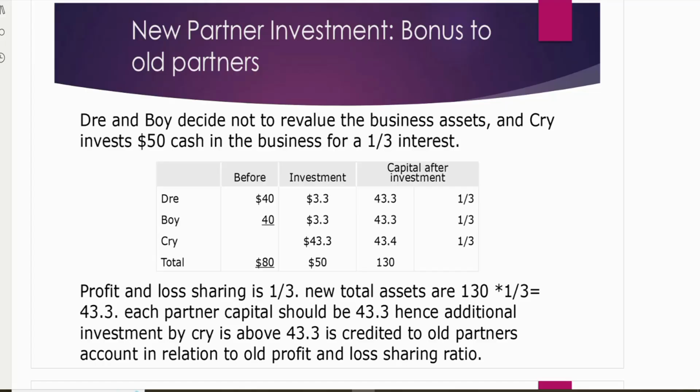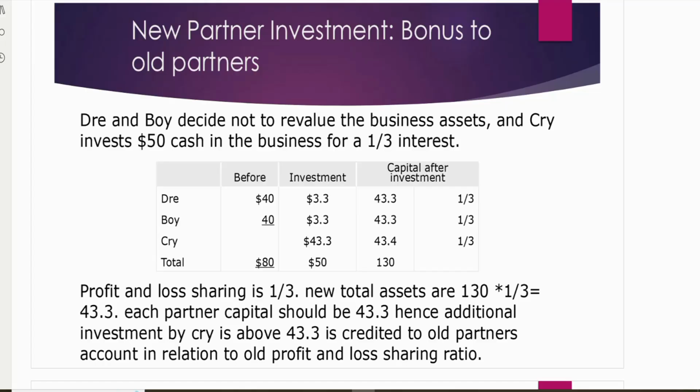Let's start our discussion where we stopped in our previous lesson. We have already discussed the three scenarios in which a new partner joins an existing partnership. Starting with the first scenario, which has two further categories. The first was that the new partner purchased directly from the old partners by paying them personally. In this method, we have two approaches to follow, either the goodwill method or the bonus method.